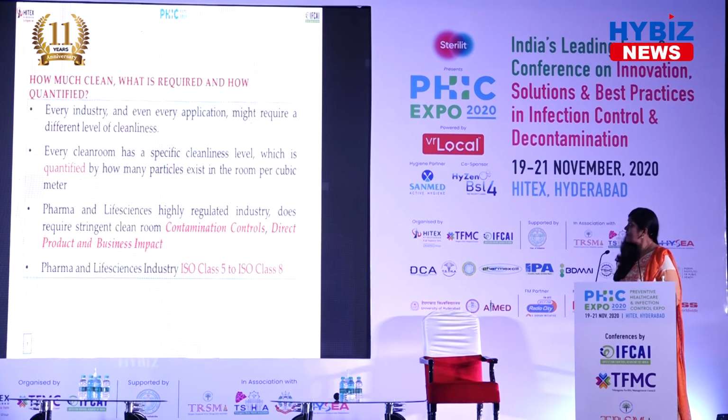Every industry and every application is different, and requires a different level of cleanliness. For a terminally sterilized product, you may require a grade C. For aseptic, you may require A by B. For lyophilization, you may require A by B. For a normal oral suspension, you may require a normal clean, controlled environment. So different categories of clean rooms are required based on the product you manufacture. For example, for vaccines, you may require grade B by A, and additional biosafety cabinets.